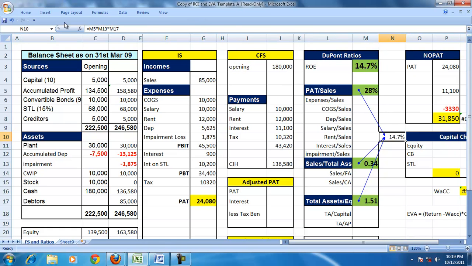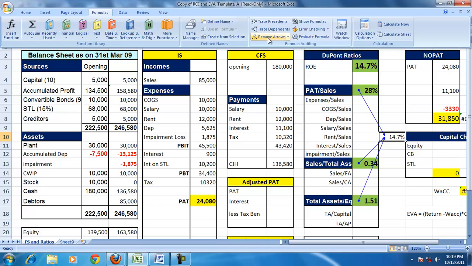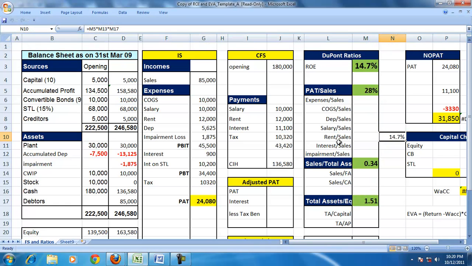But in order to understand which particular component, PAT by sales or sales by TA or TA by equity, is creating a problem, there's a need to decompose each component once more. So we will try to find COGS by sales.